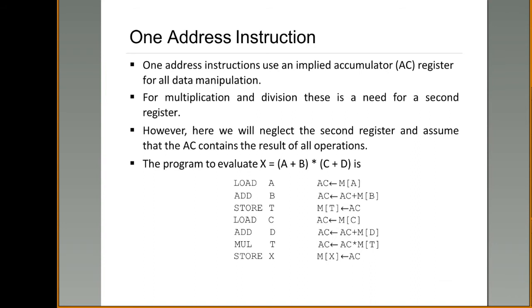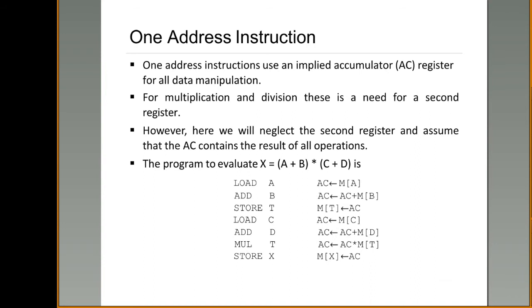Next, add B means the value B should be added to the accumulator, which contains A. So now your accumulator has A plus B. Add the data present at memory location B to the accumulator and store the result back into the accumulator. This is what the second instruction is.